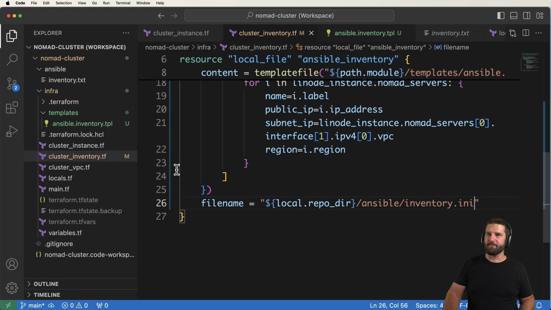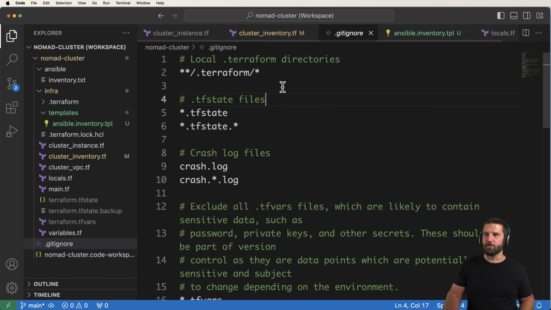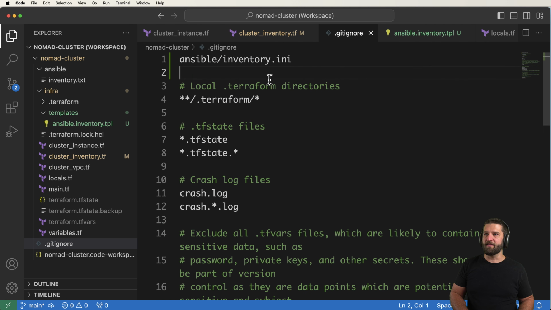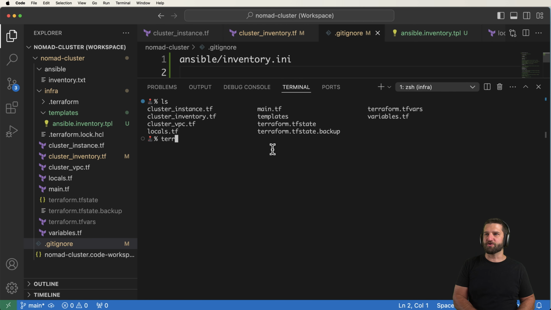We save that. We are also going to add that into our gitignore file. So back into gitignore, we will go ahead and bring in that inventory.ini. This does not need to be public knowledge, neither does inventory.txt, but we're no longer using inventory.txt anymore. So now we'll go ahead and do terraform plan.